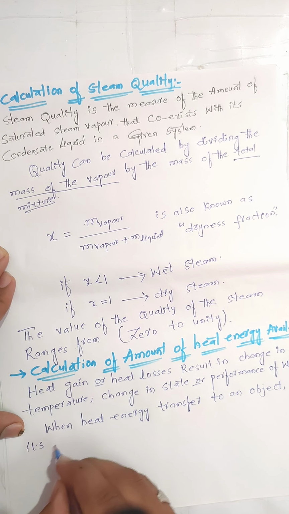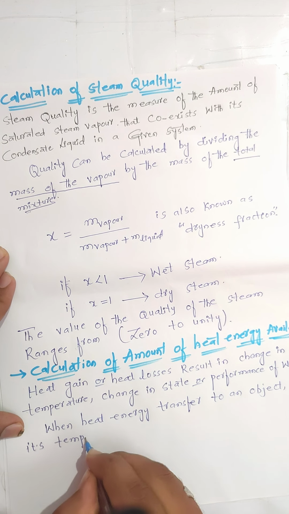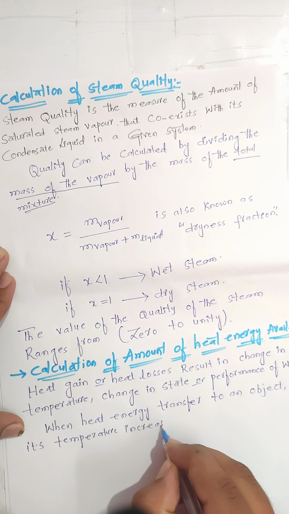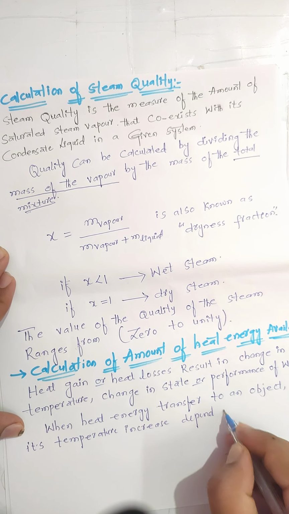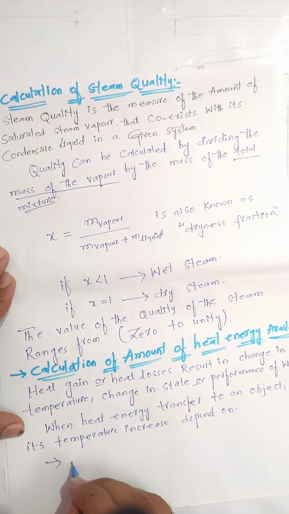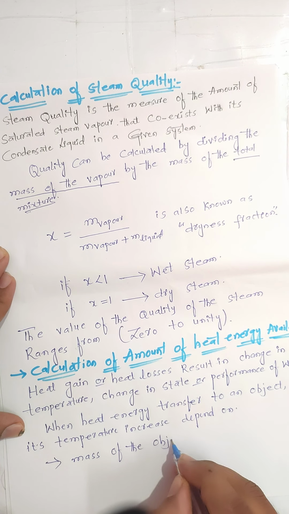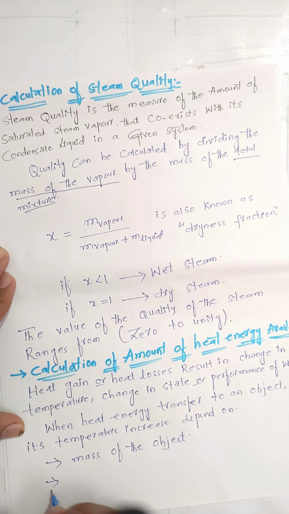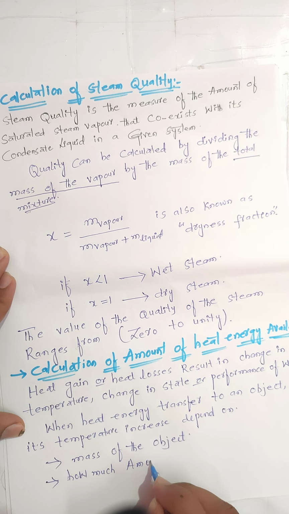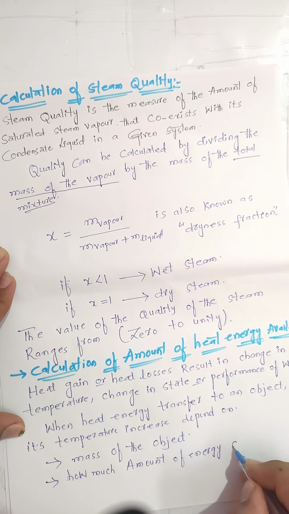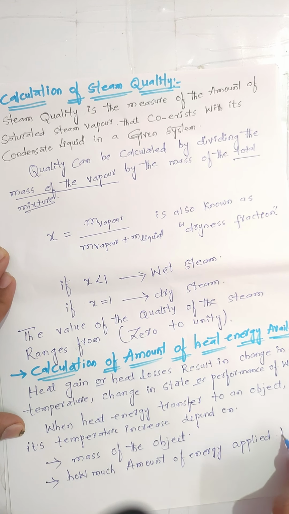So we can present here: its temperature increases depending on the first condition, mass of the object, as well as the second, how much amount of energy is applied to the object.